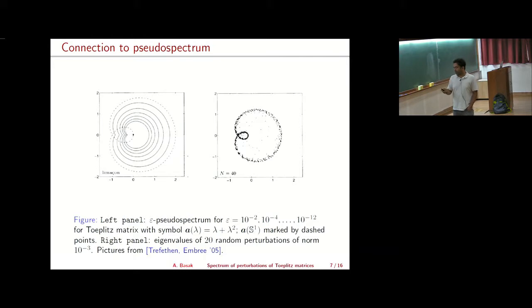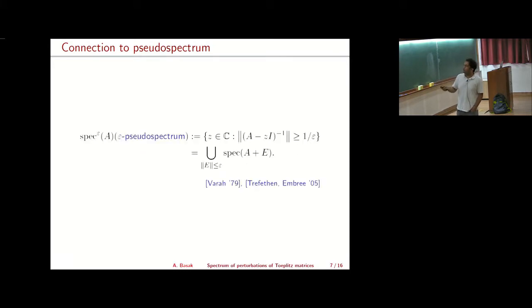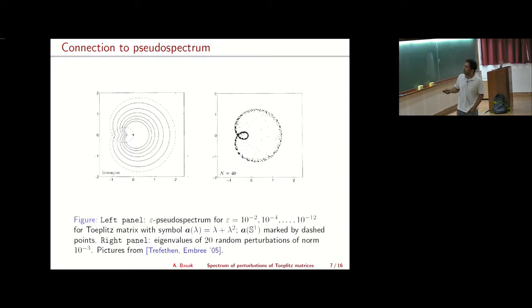So basically, what you're doing here is looking at the epsilon pseudospectrum, which means you're looking at the spectrum of A plus E, where the norm of E is less than epsilon. Now you take your epsilon to be these values, so these are the level sets of the pseudospectrum. And those shapes look as if you are adding this random perturbation. So you take all possible E's, and then you look at how far your spectrum moves from the point mass at 0, and these are the level lines that you get out of that.